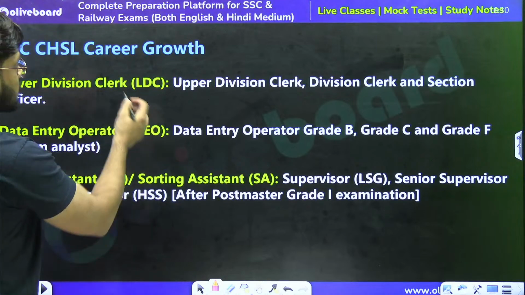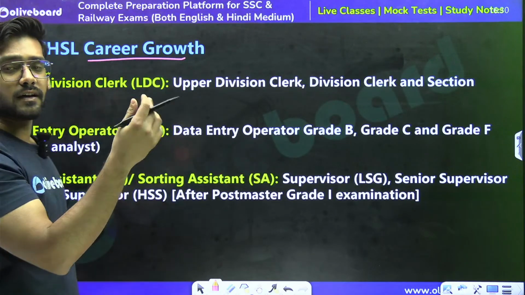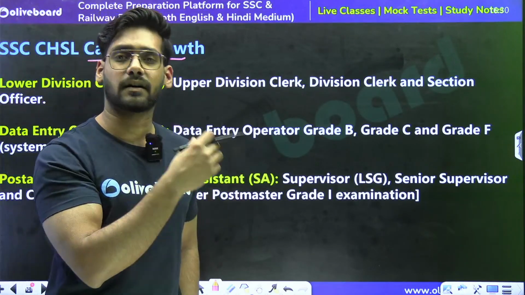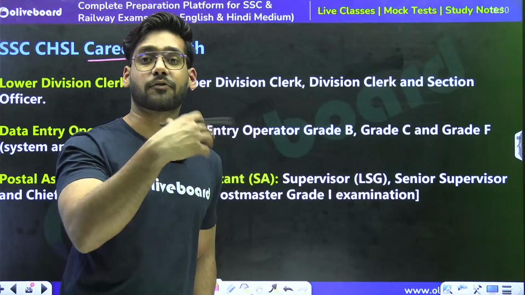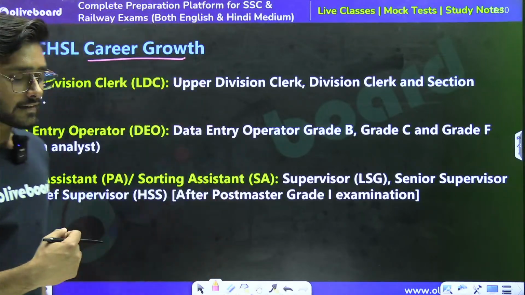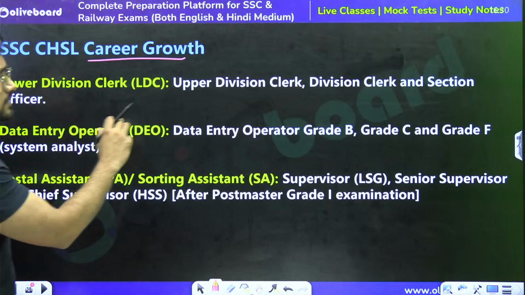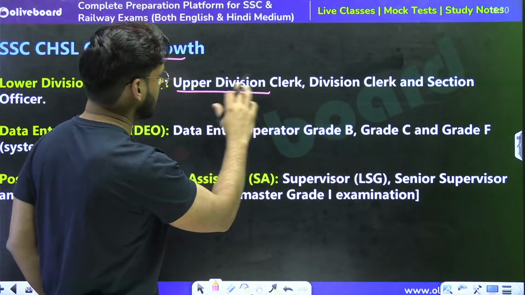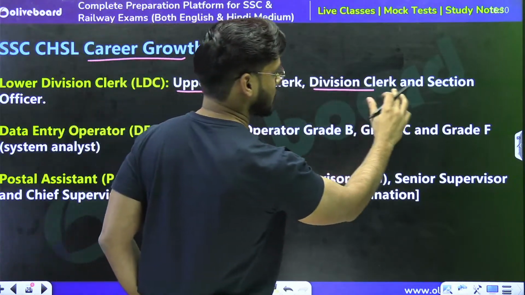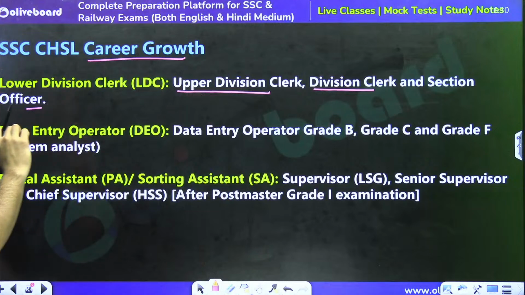Now what about the career growth? If we are getting selected in any of the above mentioned posts, what is the future, what is the growth that we can see? In the LDC post we can reach up to UDC, upper division clerk, and section officer.